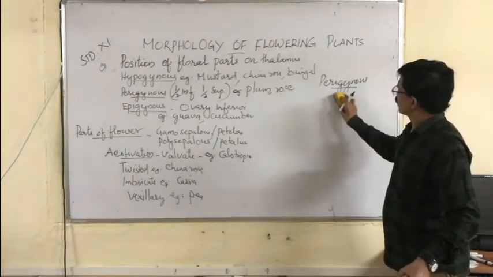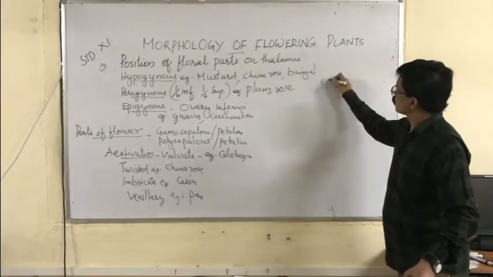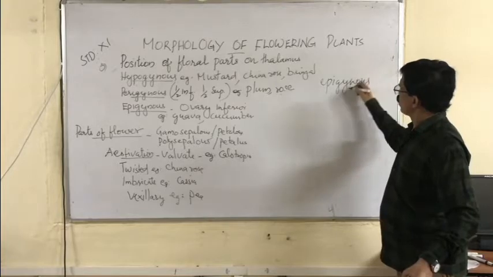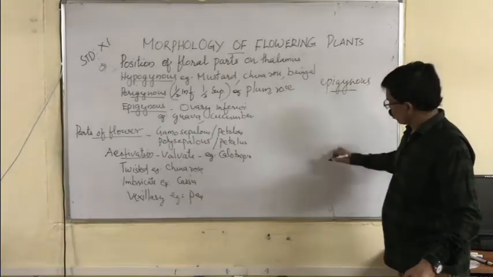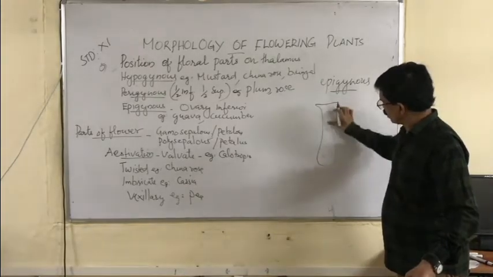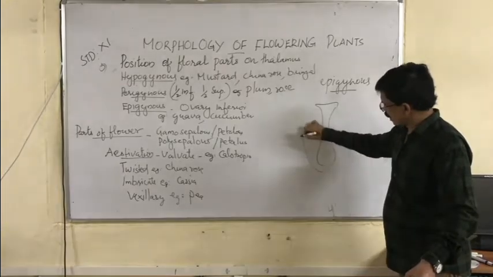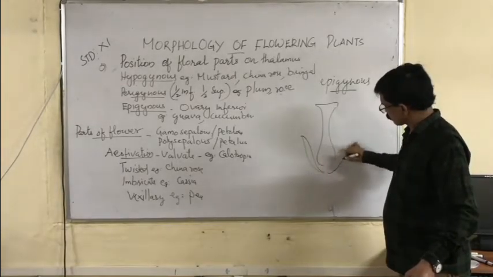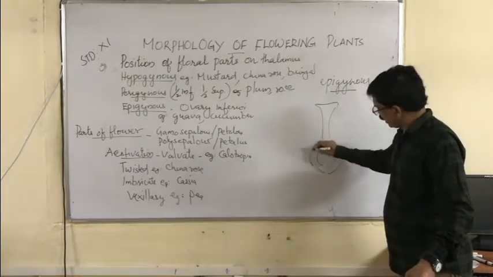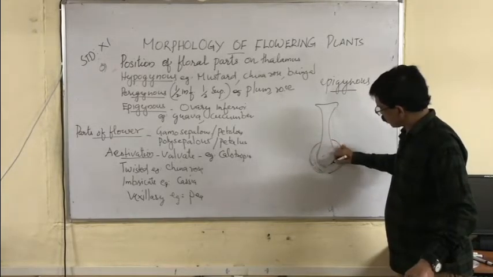In the third category, epigynous. What is epigynous? Ovary is completely inferior. The thalamus becomes a cup-like structure, and this cup-like structure completely encircles the ovary.